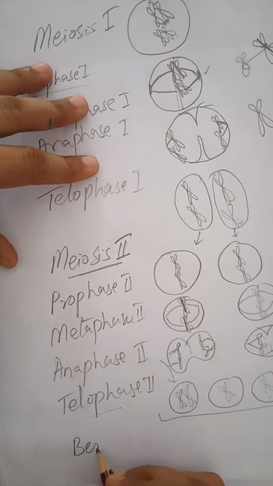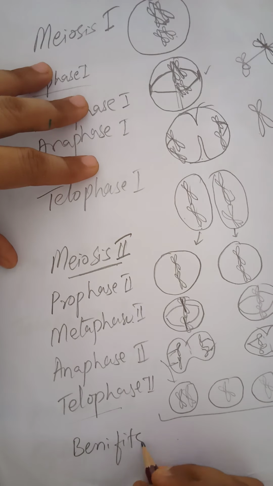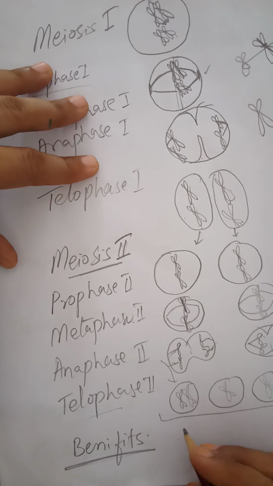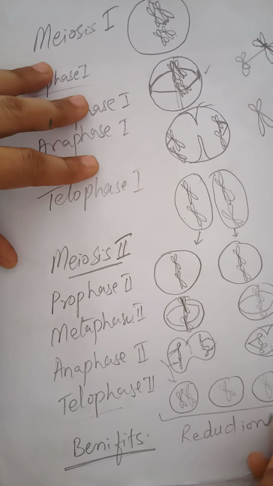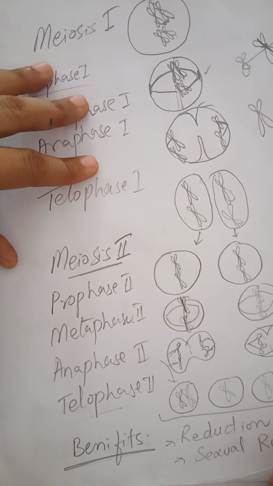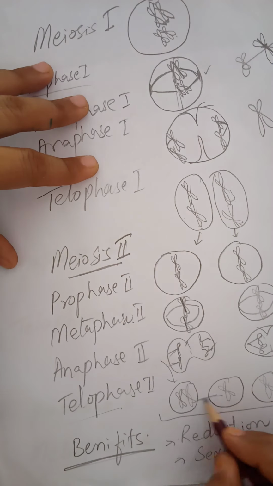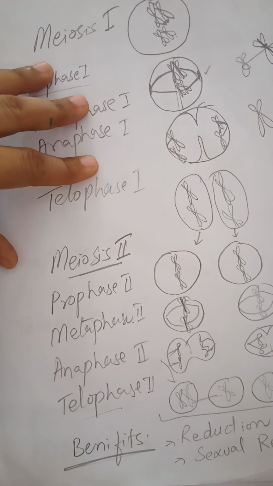Now benefits of meiosis. What are the benefits of meiosis? Meiosis is also known as reduction division because the number of chromosomes becomes half in the reduction division. Number 2, it is useful during the sexual reproduction because gametes are produced due to the half number of chromosomes. Okay, all the gametes have the half number of chromosomes.